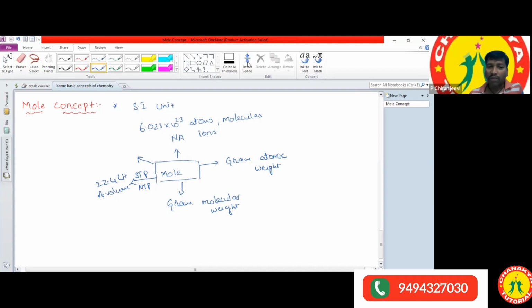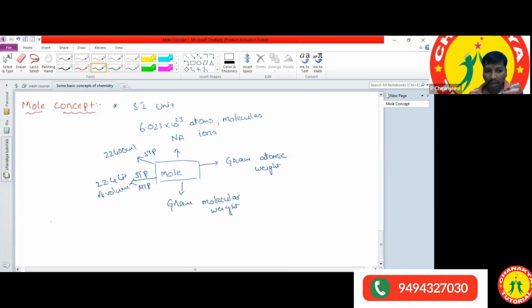So 22.4 liters we can convert into ml form: 22,400 ml. So 1 mole of any gas occupies 22,400 ml of volume at STP condition. Now you got the clarity.